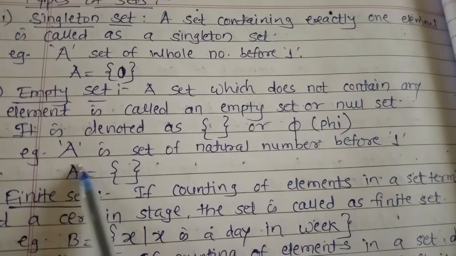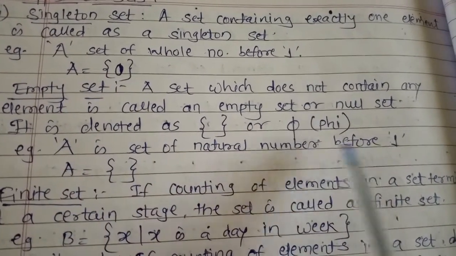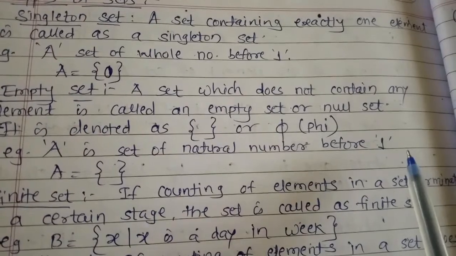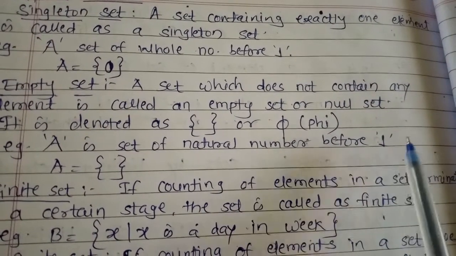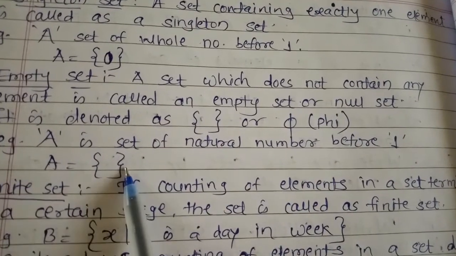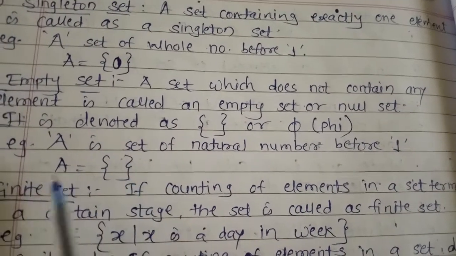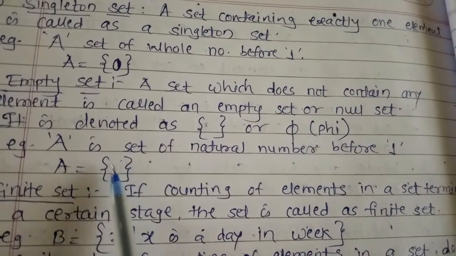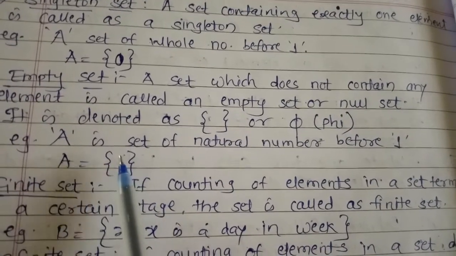Again, the example is: A is the set of natural numbers before 1. You already know that natural numbers start from 1. So 1 के पहले तो कोई भी नहीं आता है. So इस ब्रैकेट में कोई भी नंबर नहीं आएगा. So A is equal to empty brackets. So it is an empty set.